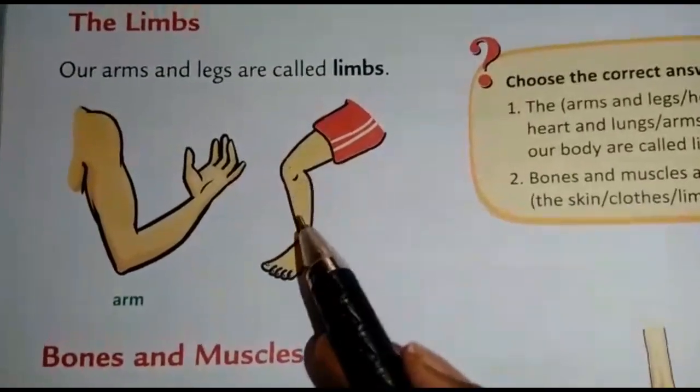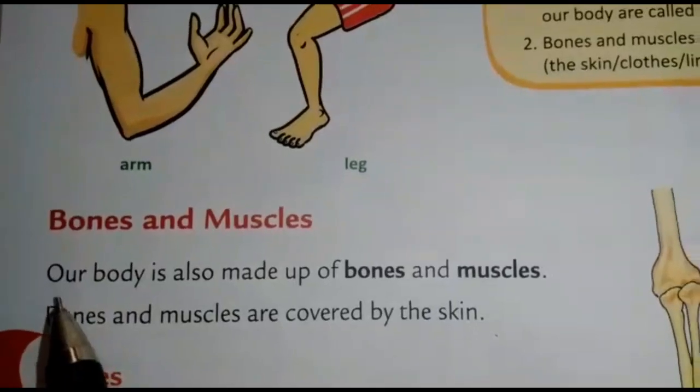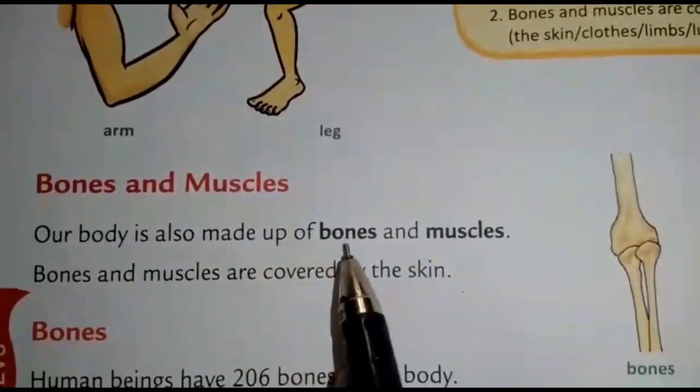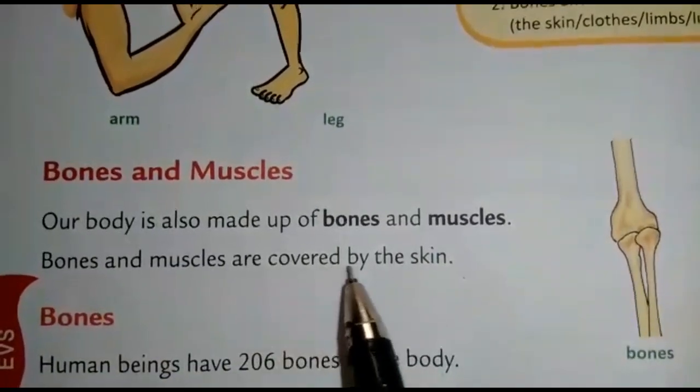See, children, this is leg. Next, bones and muscles. Our body is also made up of bones and muscles. Bones and muscles are covered by the skin.